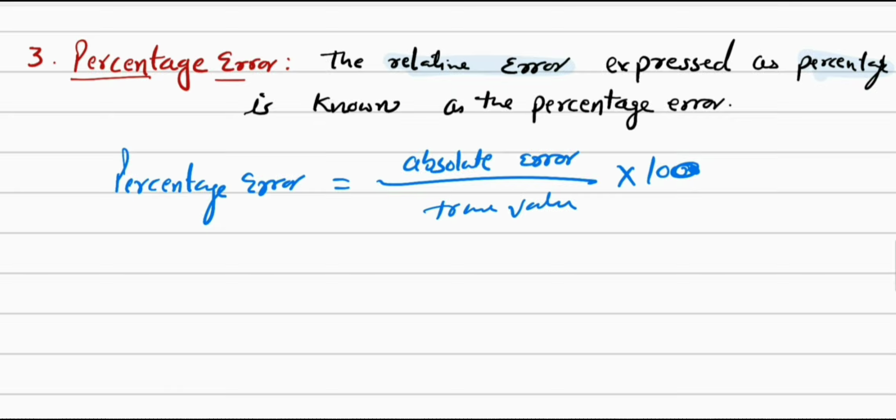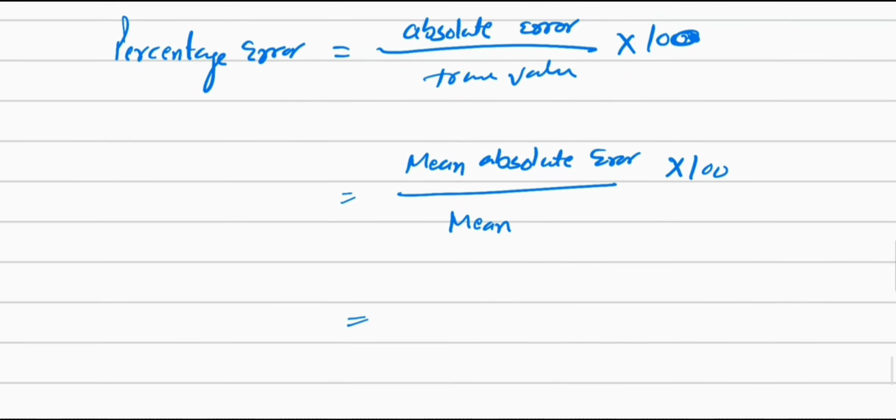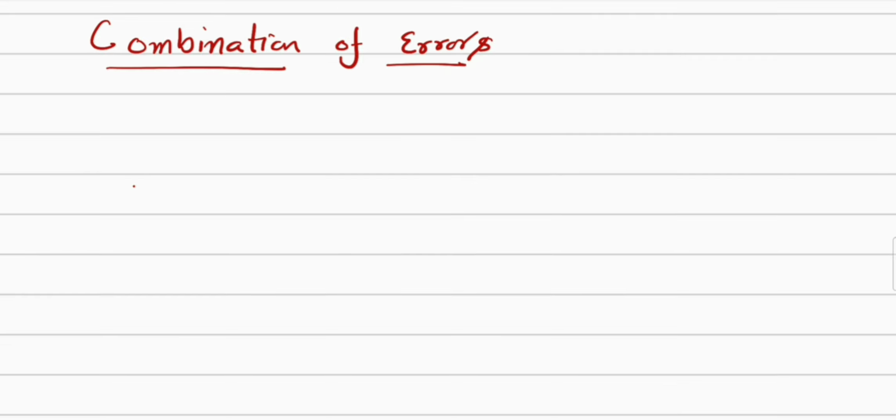If we have mean absolute error and mean, in that case the percentage error will be equal to mean absolute error divided by mean value multiplied by 100. So we can write percentage error is equal to mean absolute error delta A mean divided by A mean multiplied with 100.